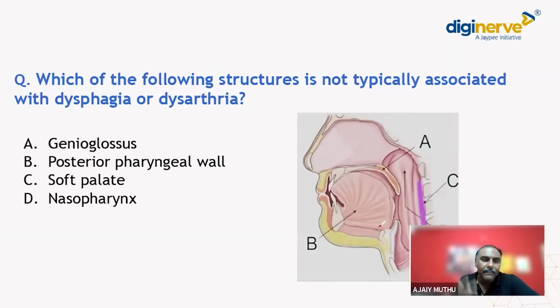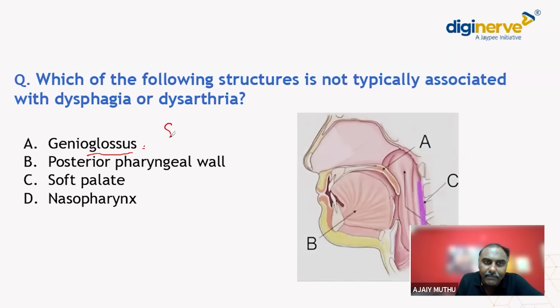Dysarthria means difficulty in pronunciation of voice. So now, what are the structures you want to have in mind? Option A, genioglossus. What does the genioglossus do? Have it in mind, genioglossus. Glossus means it is a muscle of the tongue. We know that.